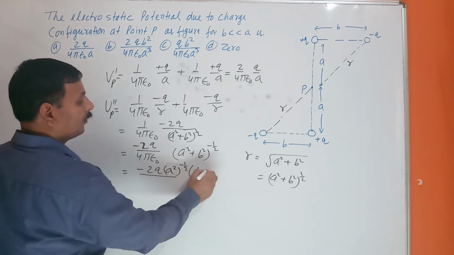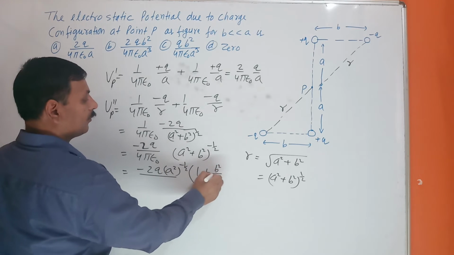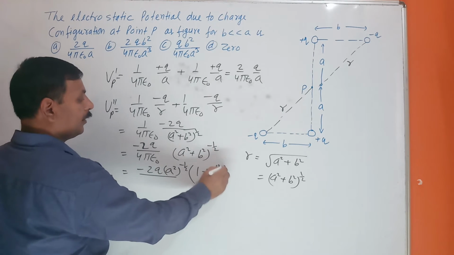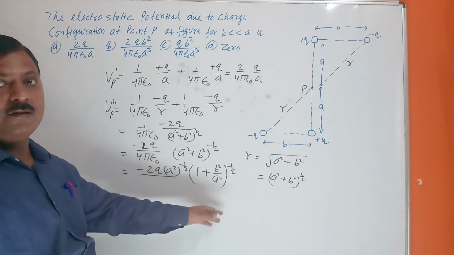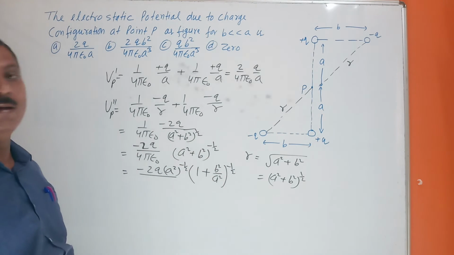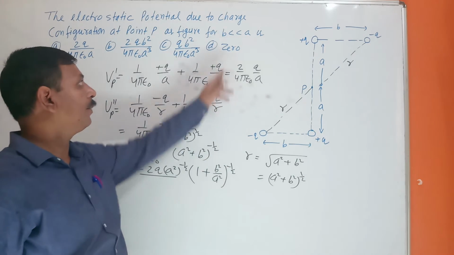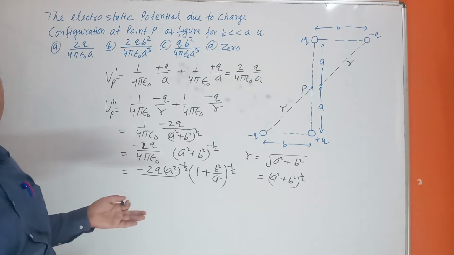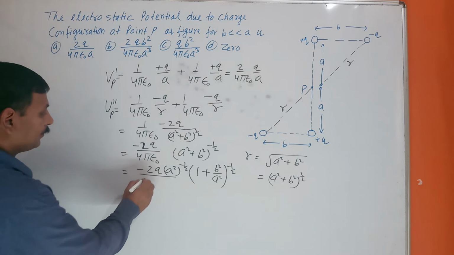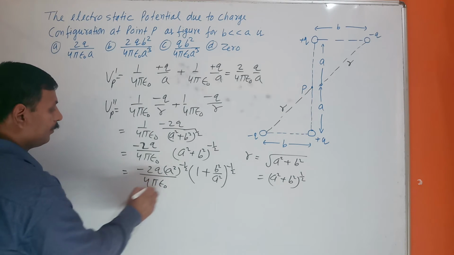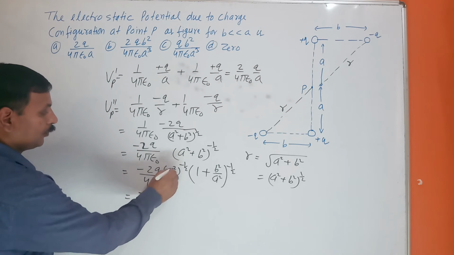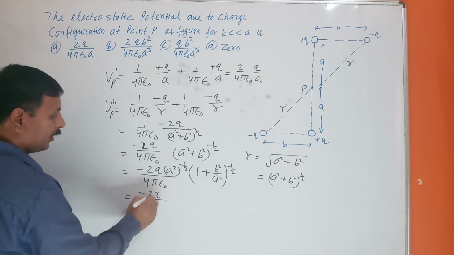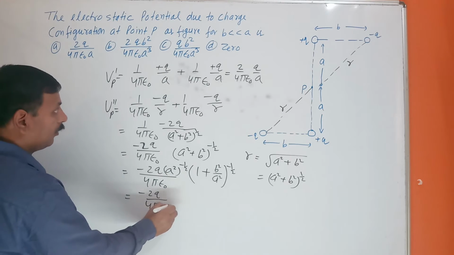So this will become (1 plus b square upon a square) power minus 1 by 2. If b is smaller, you can apply the binomial theorem. So apply here 1 upon 4 pi epsilon naught, this is minus 2q upon 4 pi epsilon naught a.